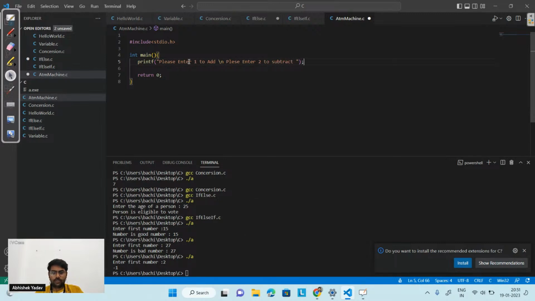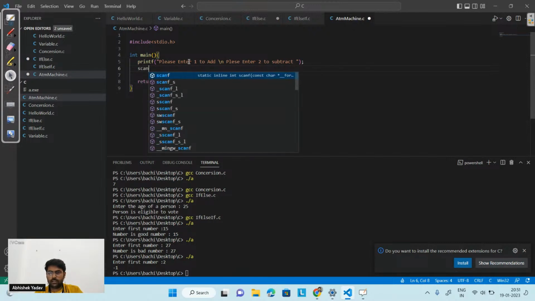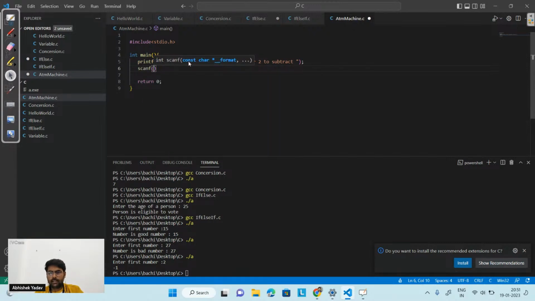After doing that part, I can take input from the user, that is scanf, with %d as I have to take integer input. And I can take the value, the amount you want to add or subtract from the current balance. Here I will take a variable, that is int value. After doing this, I need some amount in my current account, right?